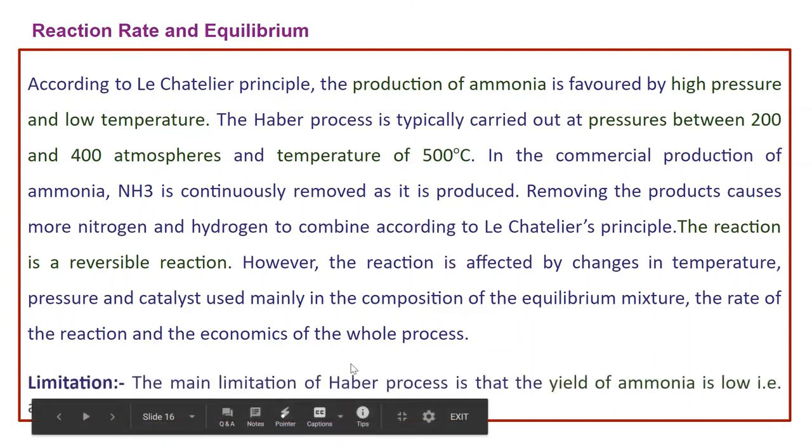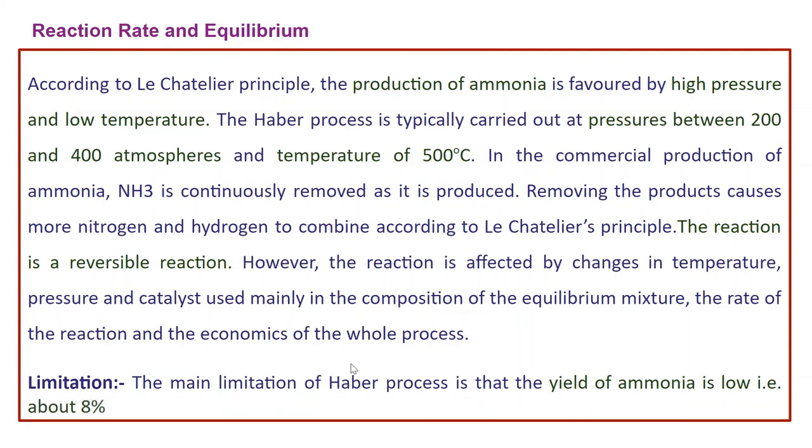But this Haber process also has a limitation. The main limitation of the Haber process is that the yield of ammonia is low, that is about 8%. So by using this Haber process, the manufacturing of ammonia is carried out, but the yield of ammonia is very low. The yield of ammonia could be increased so that economically the synthesis of this product becomes profitable.